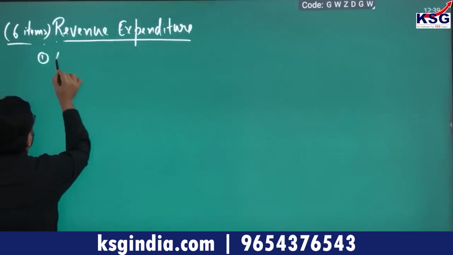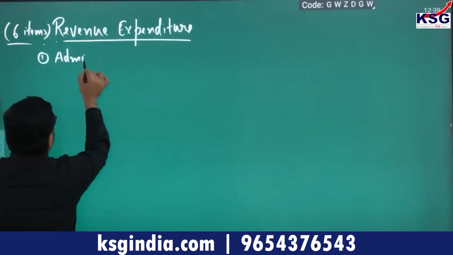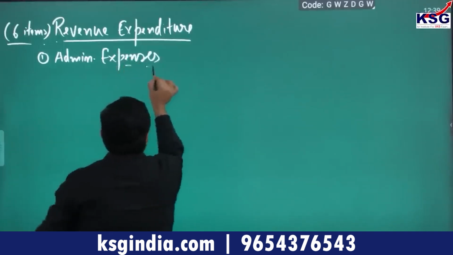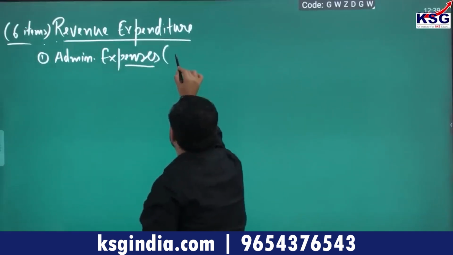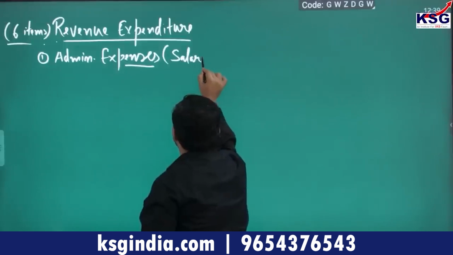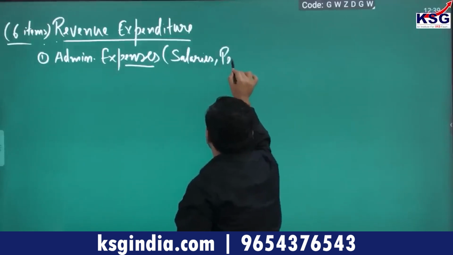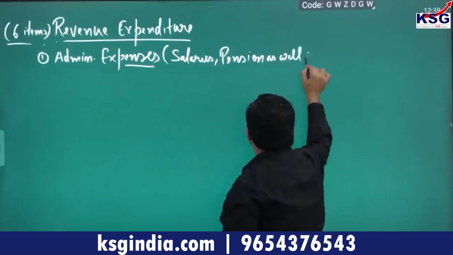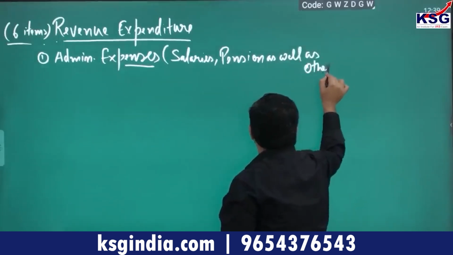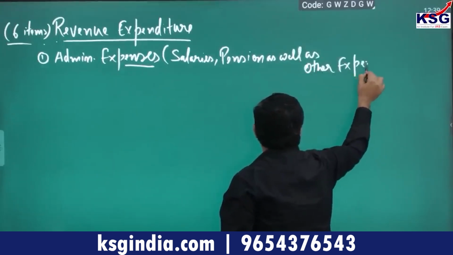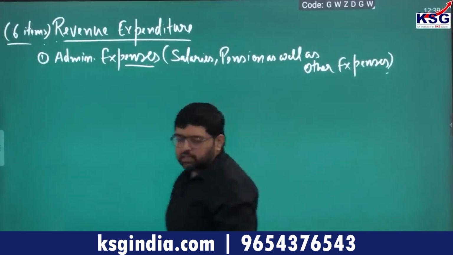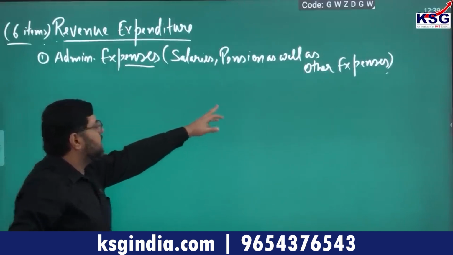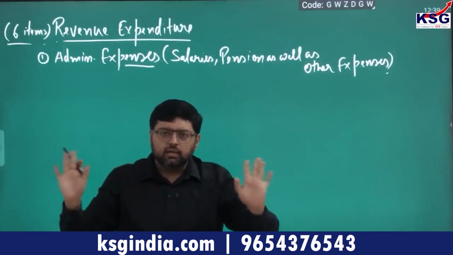Number 1, administrative expenses. Administrative expenses include your salaries, pension, as well as other expenses, meaning expenses to run the government departments.